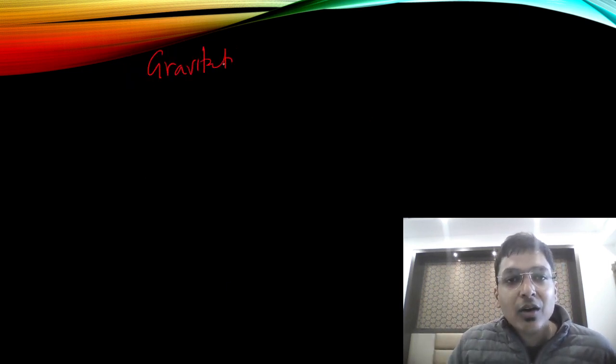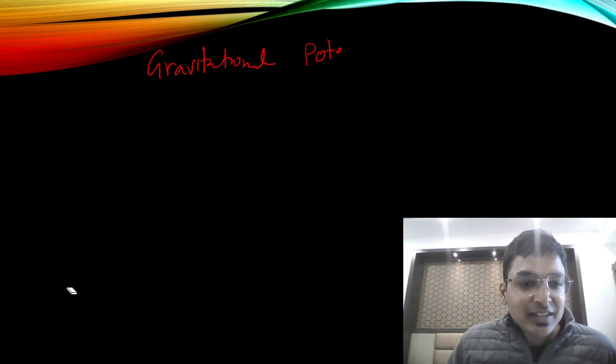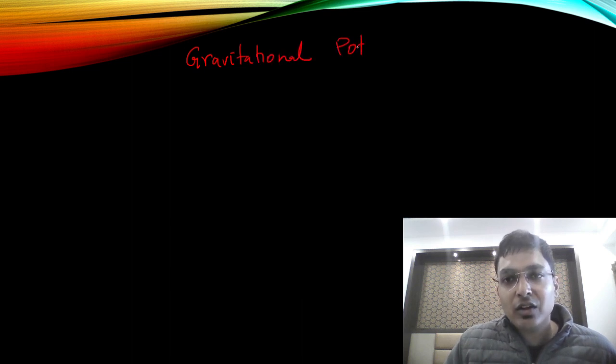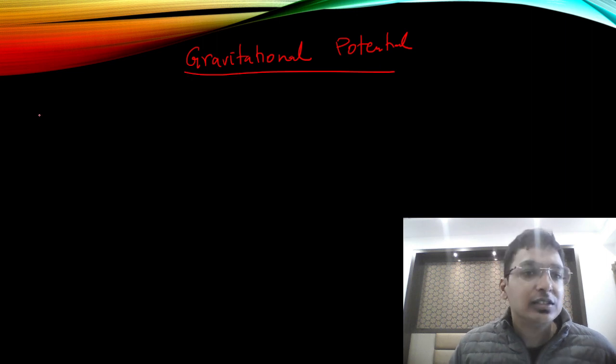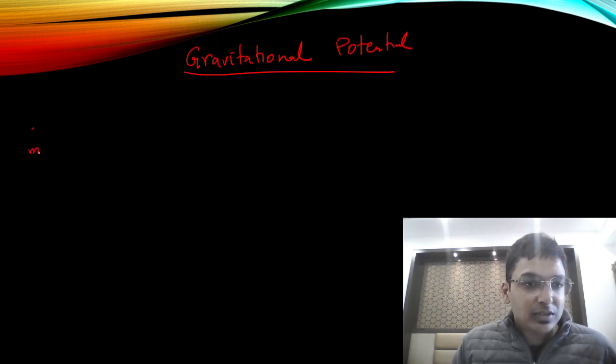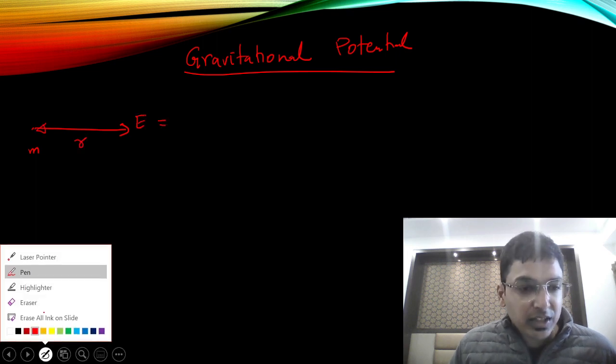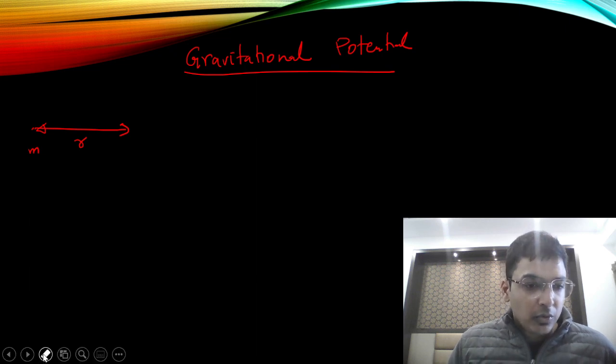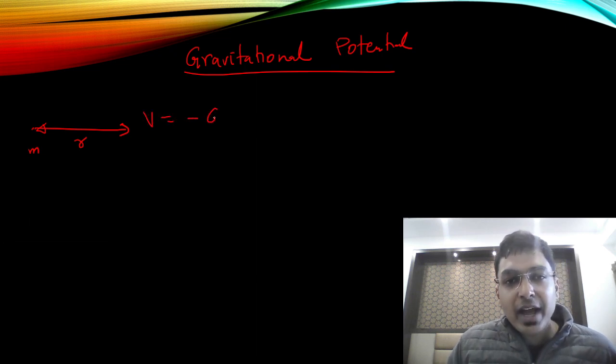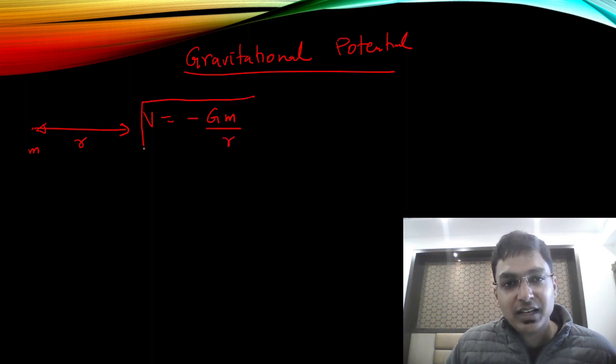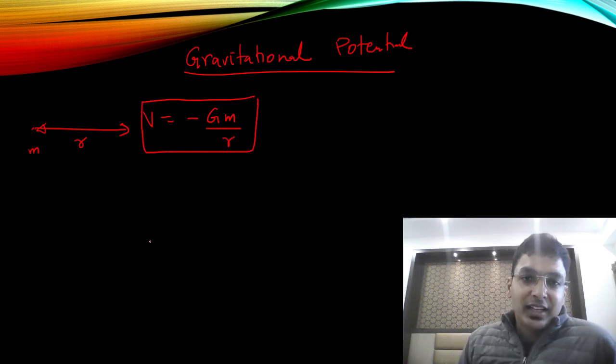Next is gravitational potential. I want you to speed up. Quickly speed up. Gravitational potential. Firstly, we'll take again a point mass. If this is the mass, we go to a point at distance r. What is the potential over here? V is the symbol for potential. V will be how much? It is minus Gm upon r. Correct.